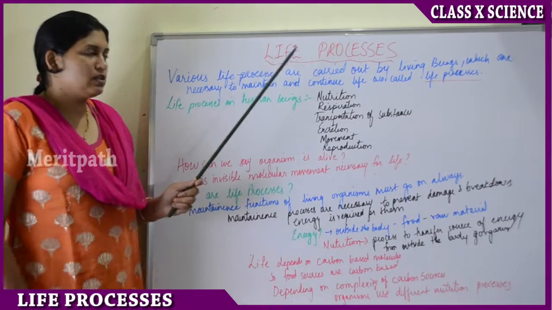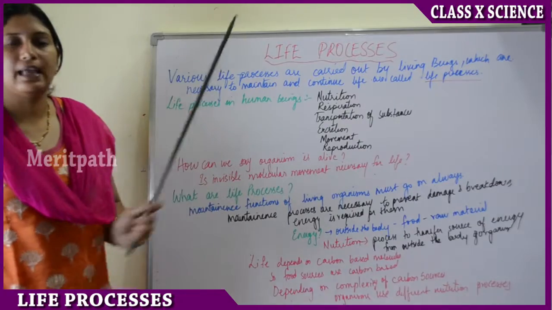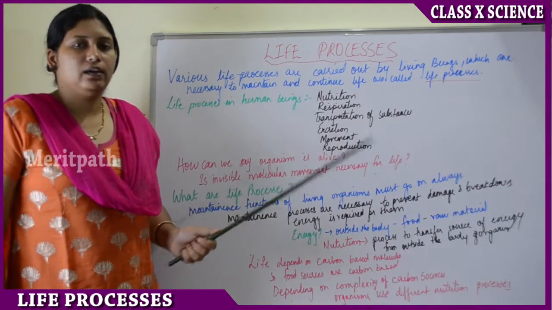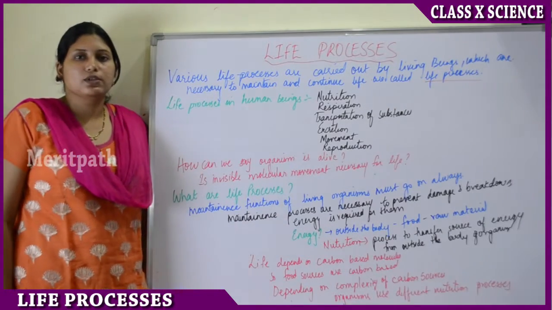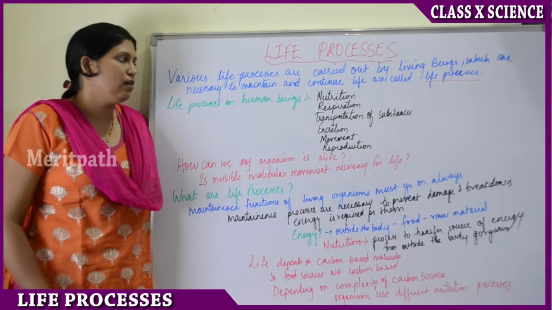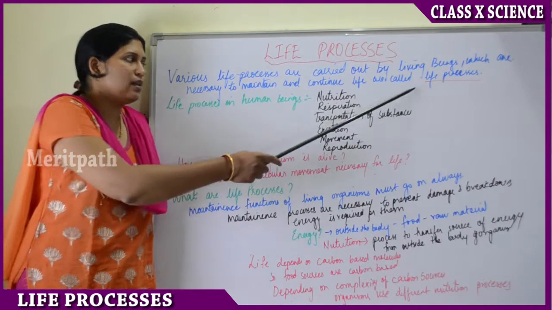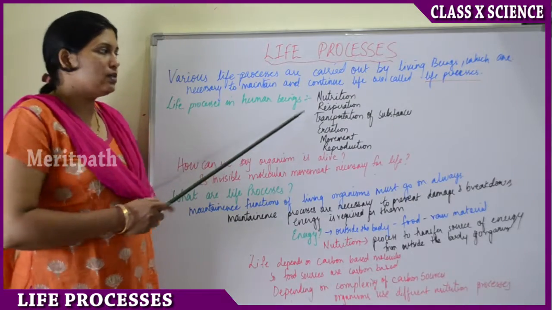Various life processes are carried out by all living beings: plants, animals, human beings. Various processes or functions of the body which are necessary to maintain and continue life are known as the life processes. So what are the main life processes in human beings?